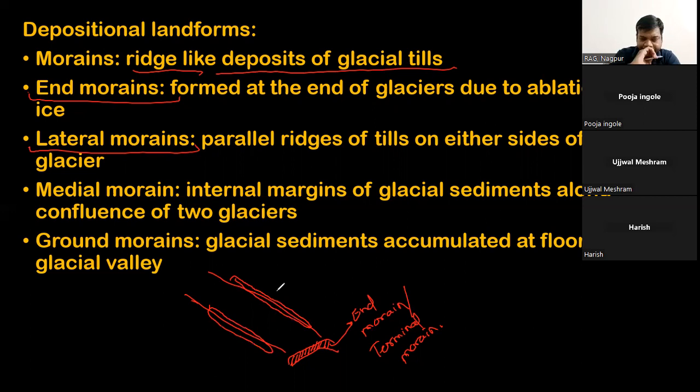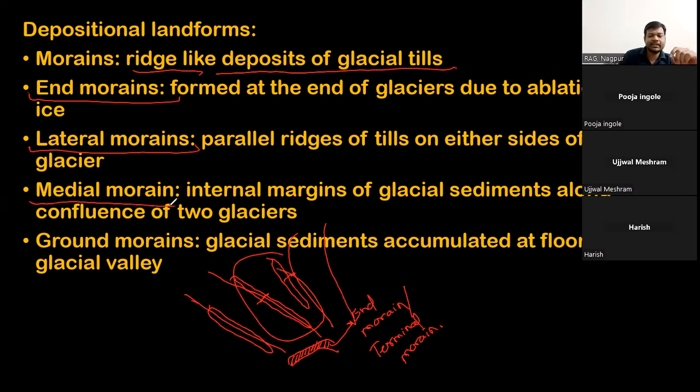When two glaciers meet, this is one glacier, this is another glacier coming from here, and it is also depositing a moraine. So these internal margins of the glaciers come along and form a large amount of moraine. This will be called the medial moraine.